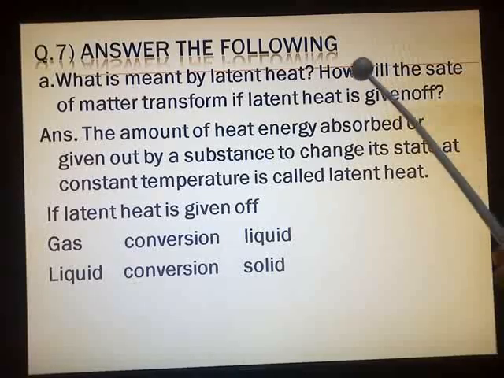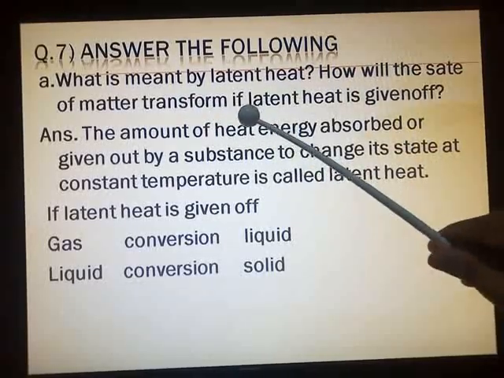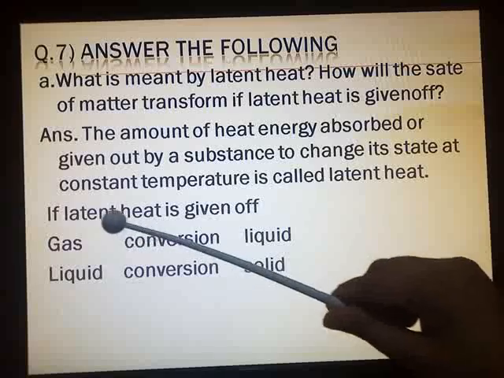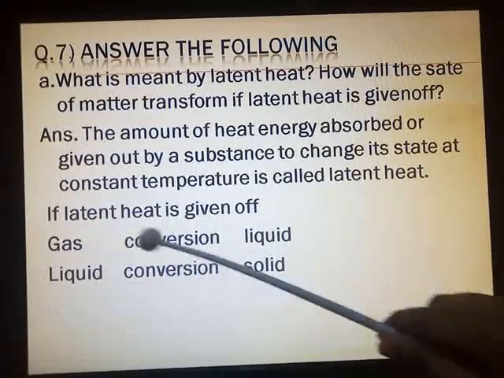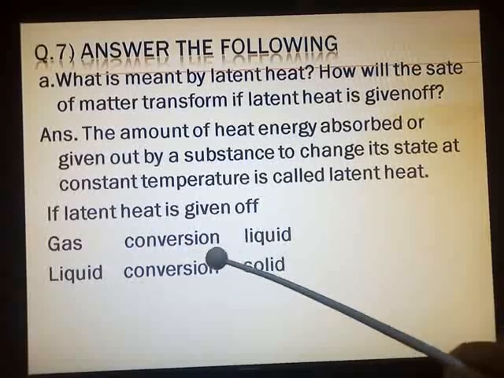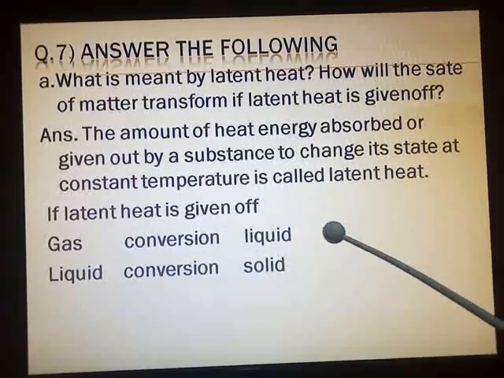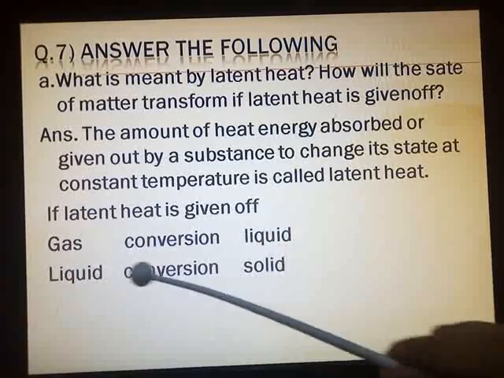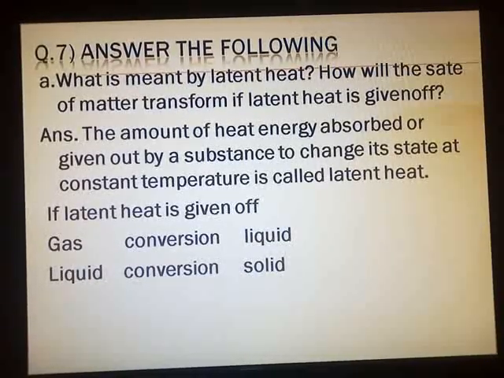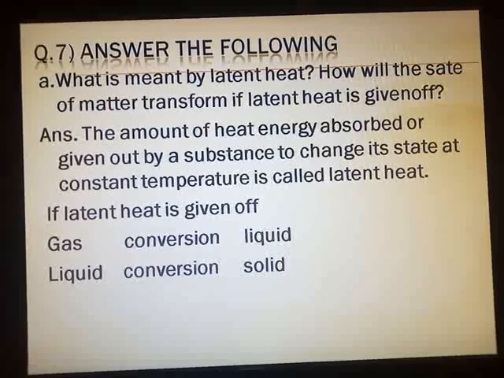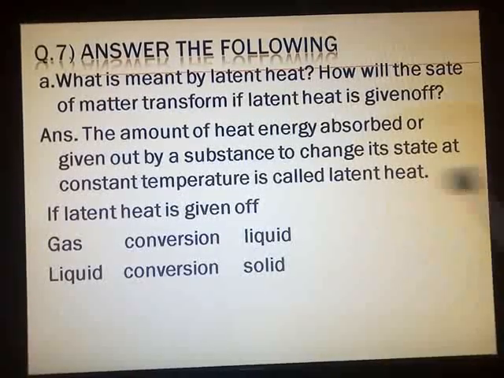Next, they have asked how will the state of matter transform if latent heat is given out. So if latent heat is given off, you can see the arrow over here, gas will get converted into liquid and liquid will get converted into solid.